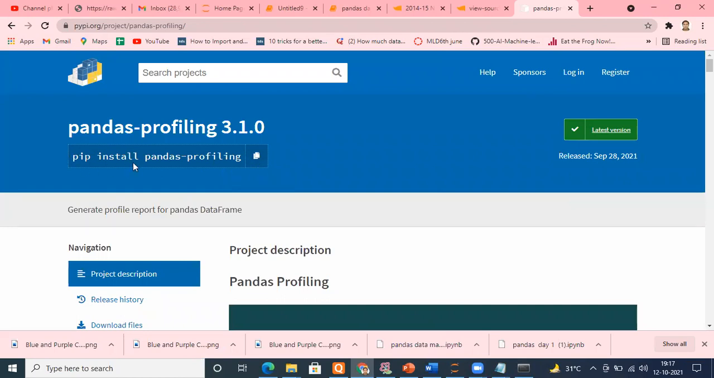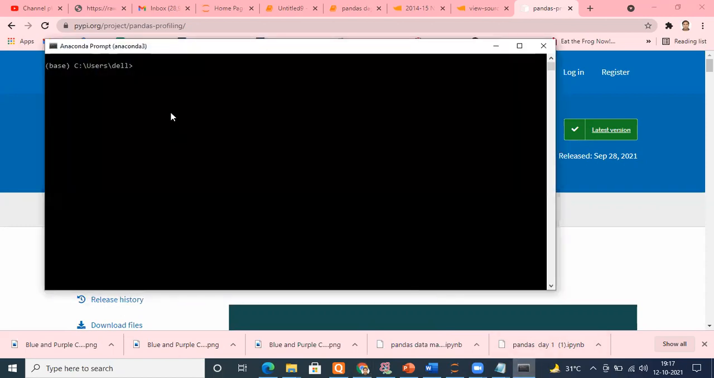Just copy it, pip install. It directly copies; you can see copy to clipboard, you have to click it, and it will be copied. And once you go here, you can just paste by Control V. But I'm not doing that because it is already installed in my system.